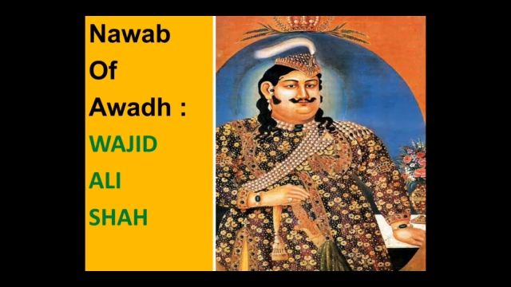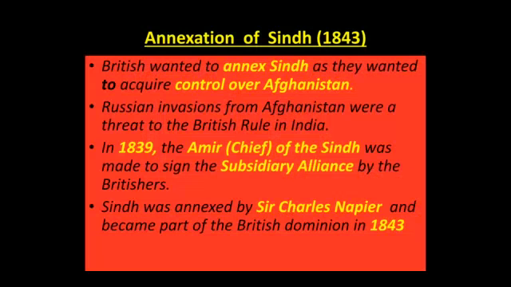This is the picture of the Nawab of Awadh that you can see. He was the Nawab of Awadh, Wajid Ali Shah. So now we have talked about how Lord Dalhousie's policy of doctrine of lapse was used to gain control over the regions of Satara, Jhansi, Nagpur, and how, on the pretext of maladministration, they got control over the region of Awadh.